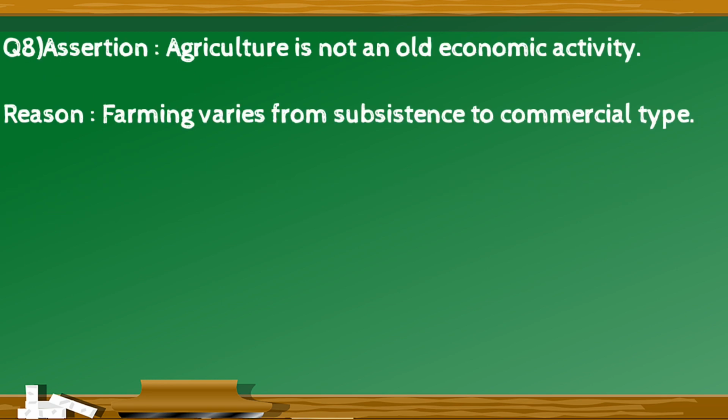Assertion. Agriculture is not an old economic activity. Reason. Farming varies from subsistence to commercial type.